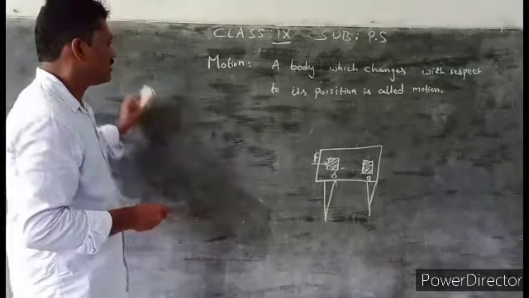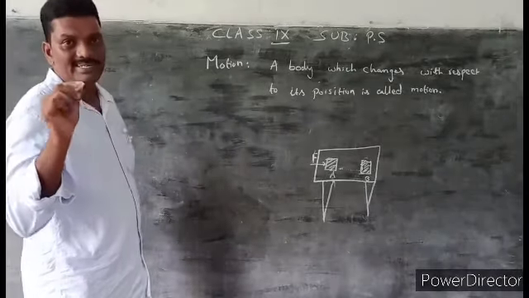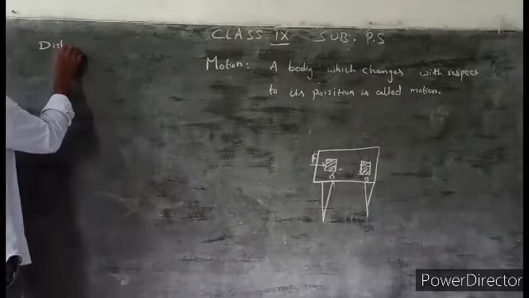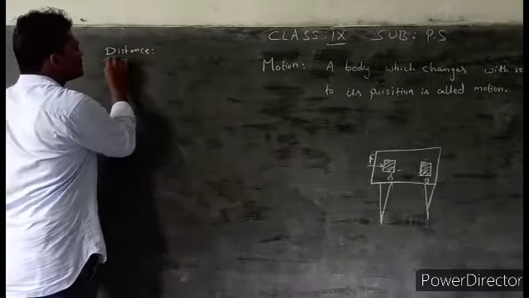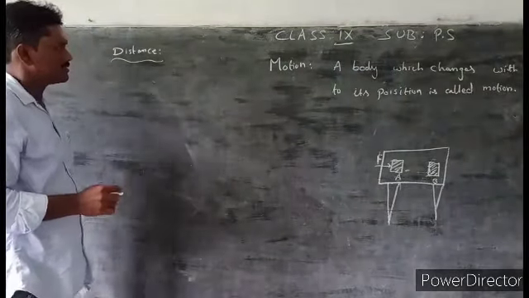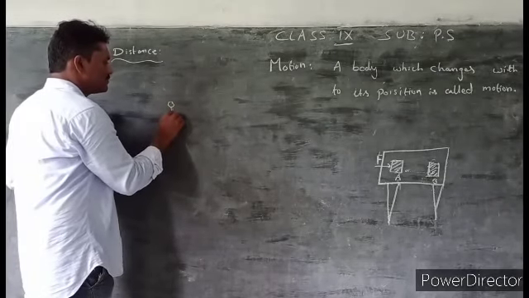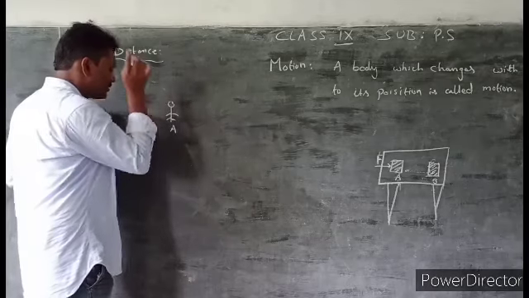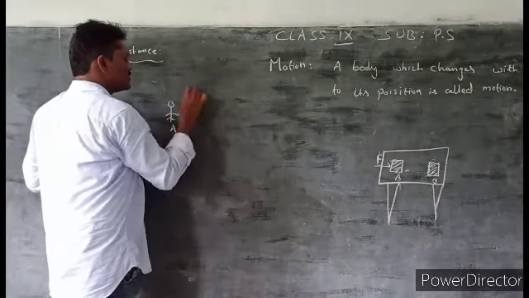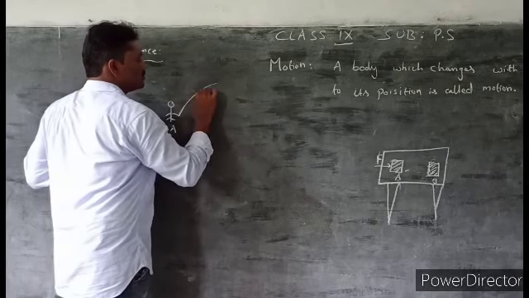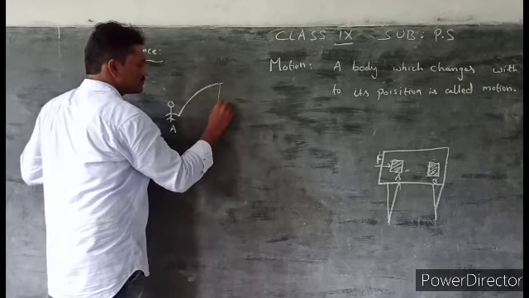First of all, you learn distance. What is meant by distance? Here, a person stays at a point. This person throws a stone into the air to reach the maximum height.